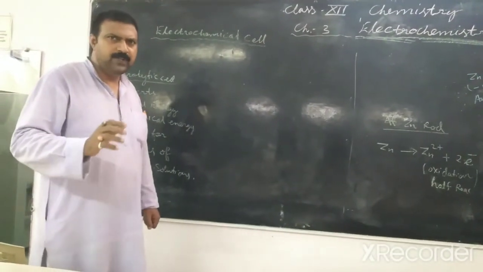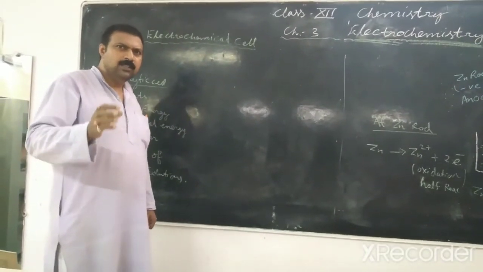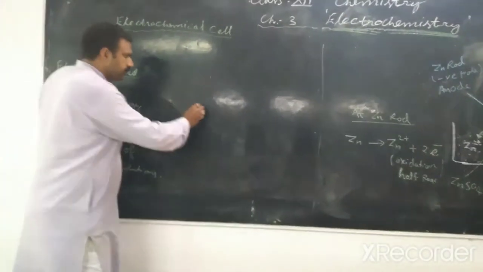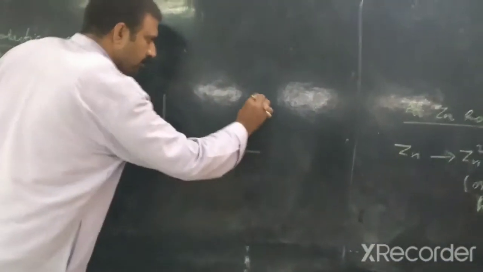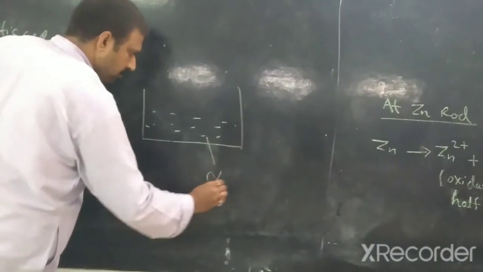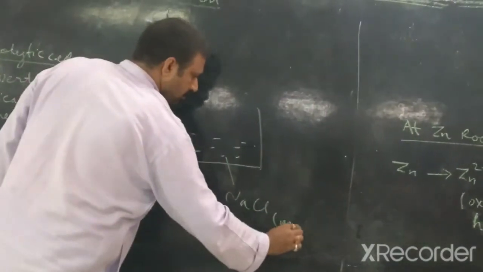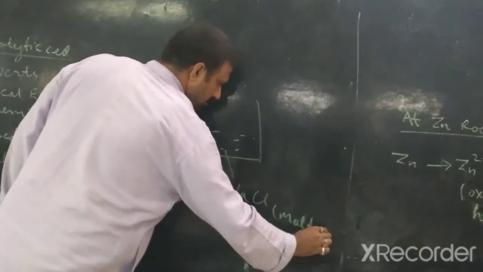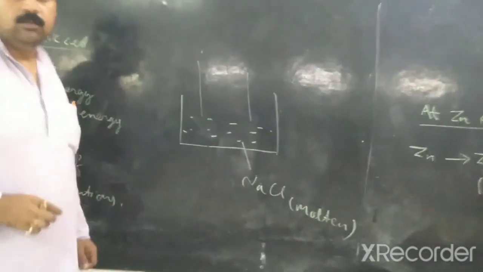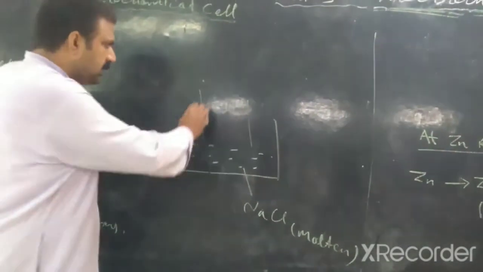For example, if we take NaCl in molten state, and we will use two metal rods or electrodes and we will pass electricity.